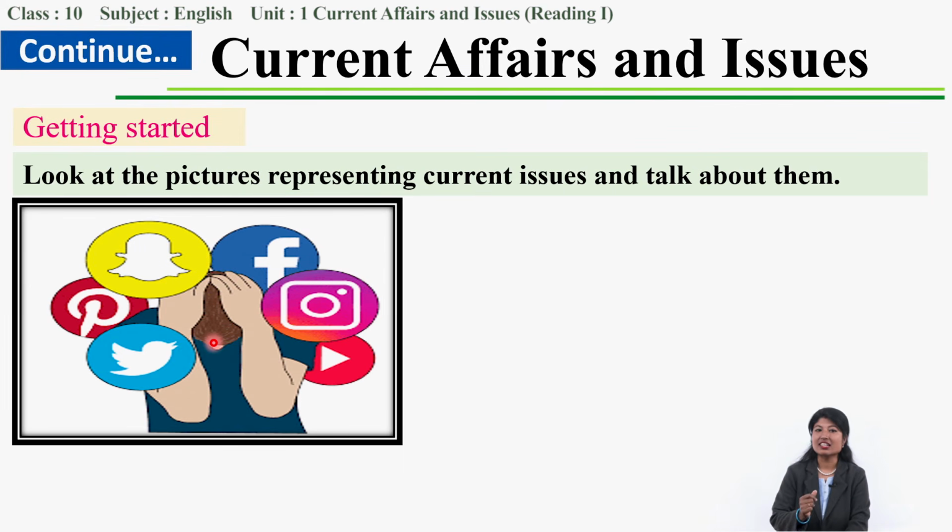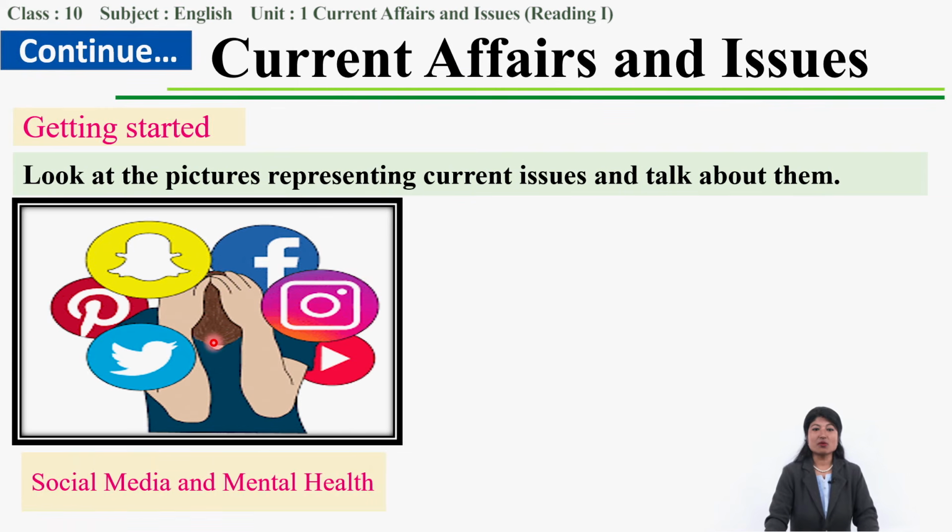Yes, these symbols represent different social media apps, in relation with mental health. How is our mental health being affected by the use of these social media apps?